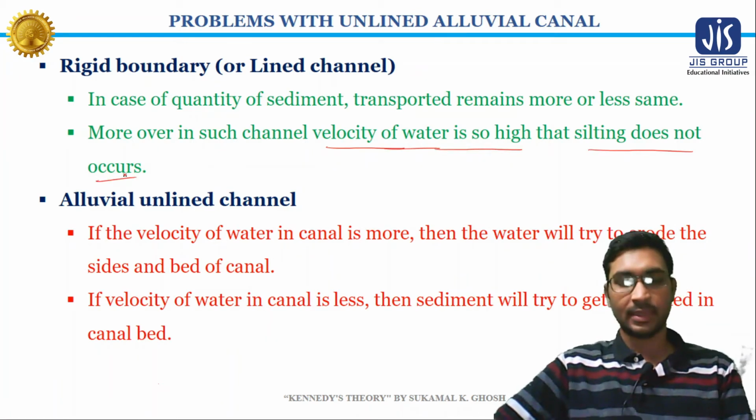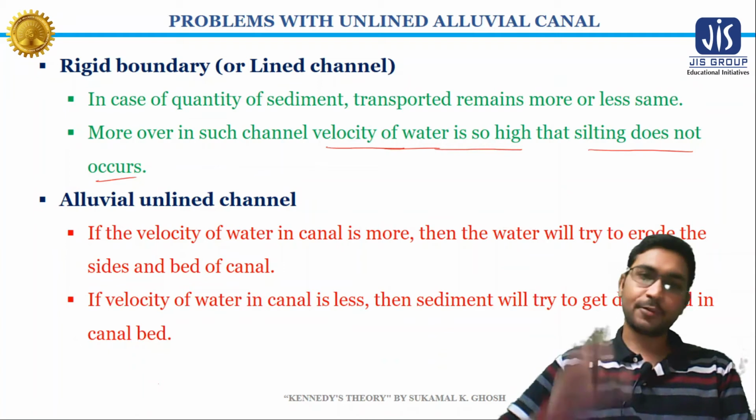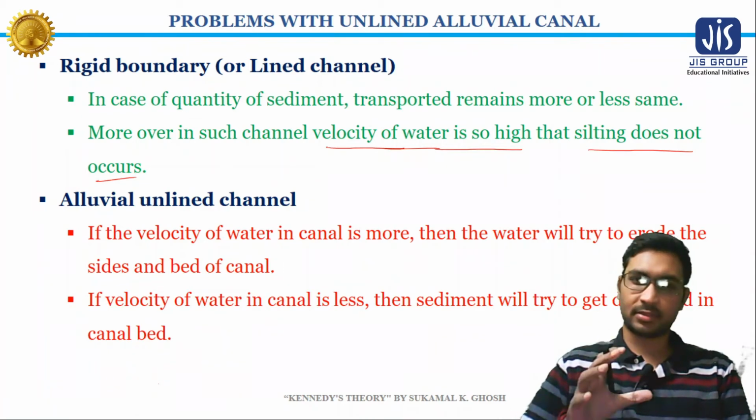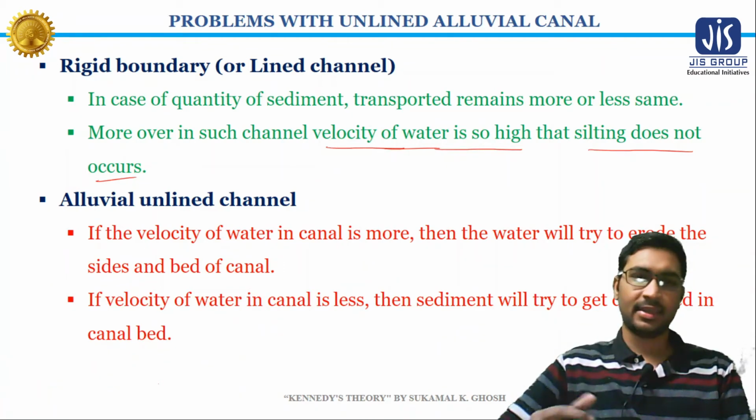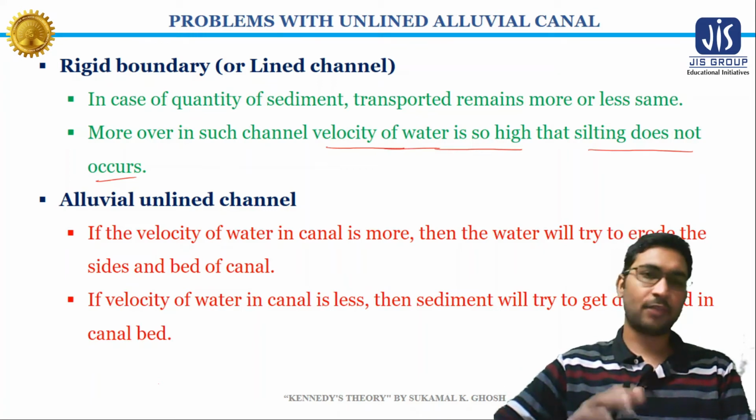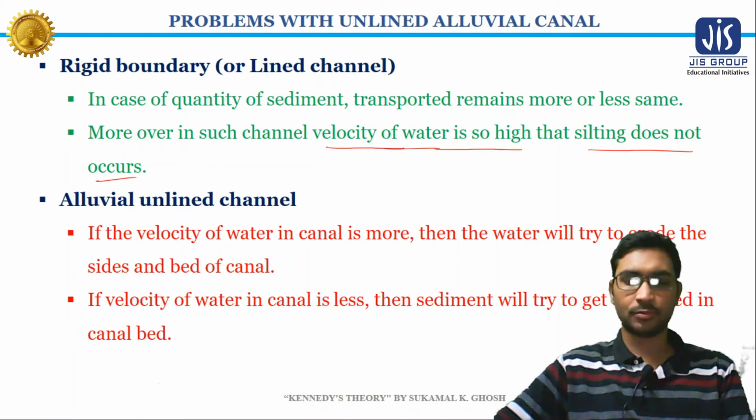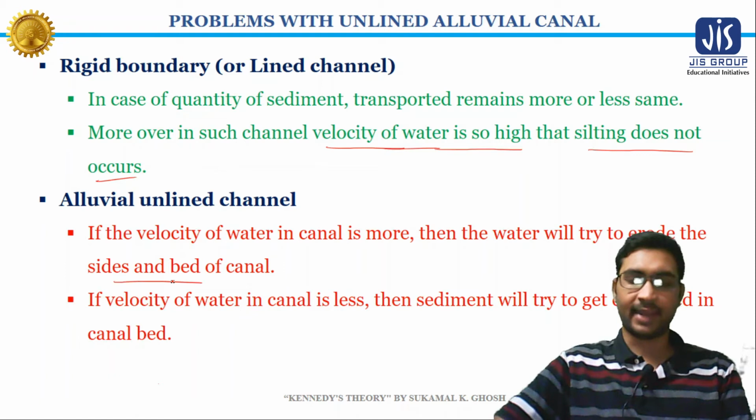But for unlined alluvial channels the situation is a bit different. If you keep the velocity of water very high in an unlined alluvial canal, then the higher velocity of water will try to score the side and the bed of the canal.